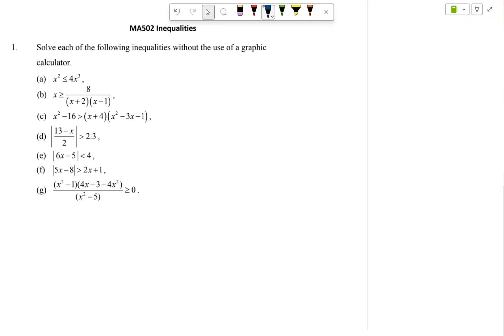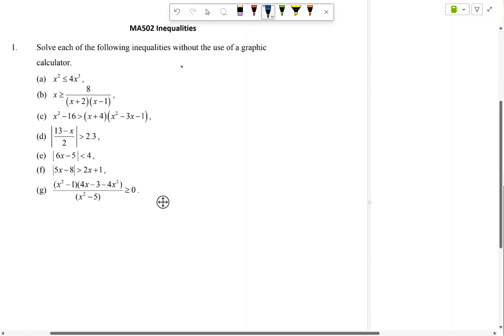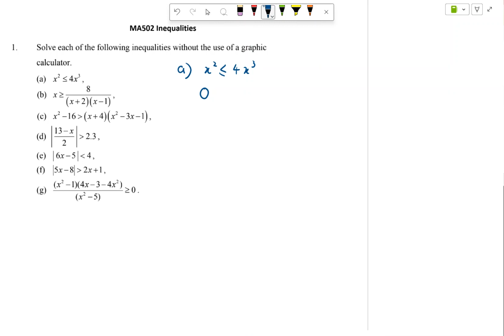Here are some techniques on how to solve inequalities. Okay, that is unlike your secondary school. So for A, I have x squared is smaller than 4x cubed. Always bring it to one side.